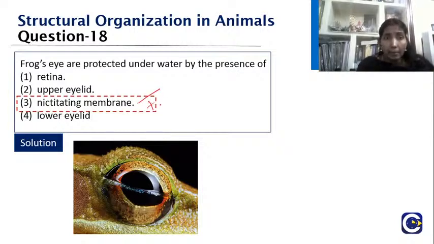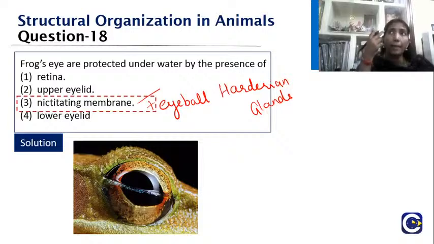The nictating membrane and eyeball will be lubricated by one set of glands, what is called the Harderian glands. They are the ones which help in lubricating the membrane. So yes, very good, Rohan, it is a waterproof membrane. That is what I am telling, because as they go into the water, they are more prone to develop infections or the water can enter. So to avoid that, like a shield, it will be there. Very good, right answer.